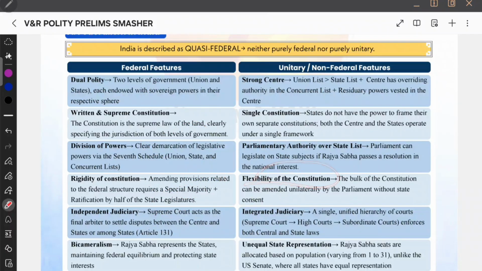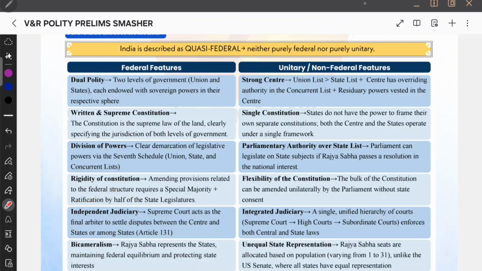But flexibility of the constitution. You are not making the constitution that rigid. You are making it flexible by letting parliament amend the constitution without even state consent. There are certain provisions in the constitution which do not require state consent, and parliament can do it. For example, international agreements do not require state consent. So that is flexibility of the constitution, and that is a unitary feature again.